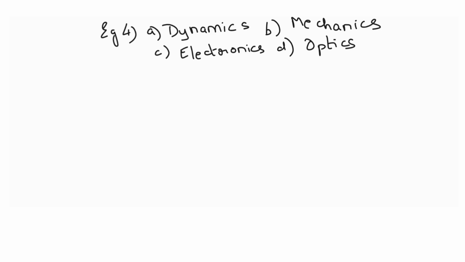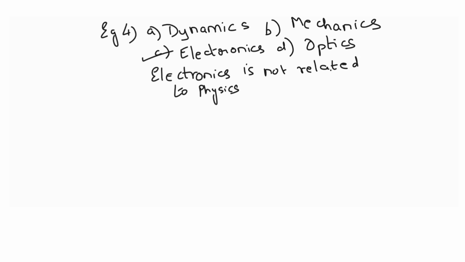So we have some words over here: dynamics, mechanics, electronics and optics. If you observe them properly, students, all the words are related to physics except for electronics. So electronics is the odd one. Electronics is not related to physics. The rest of them are. Let us take a next example.